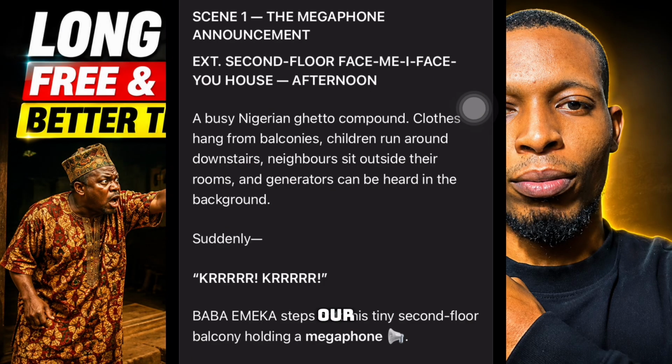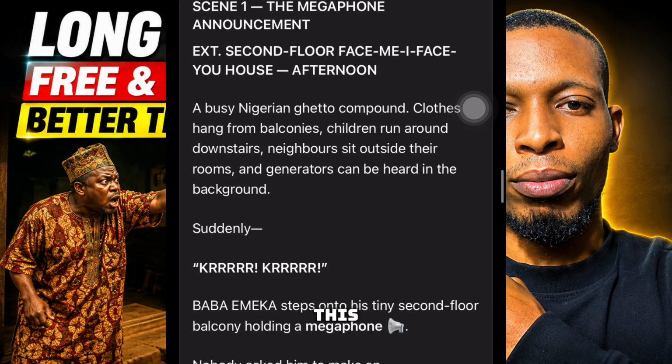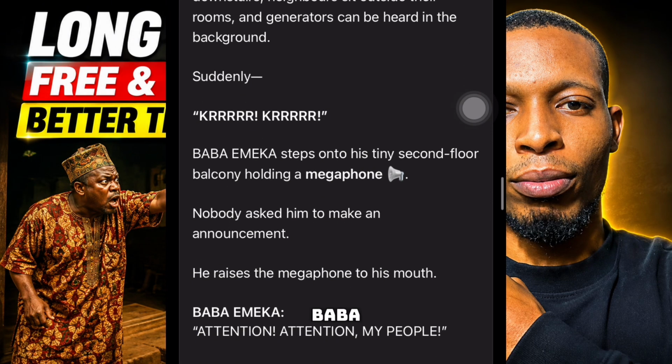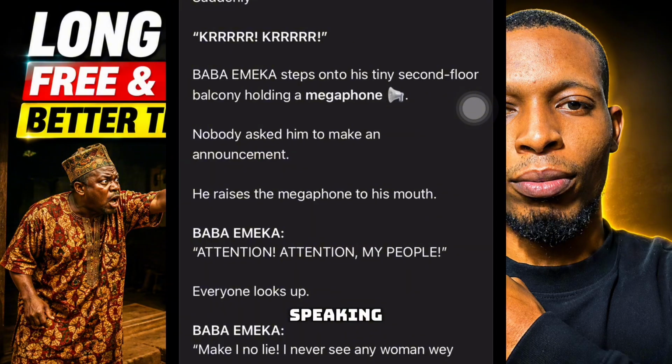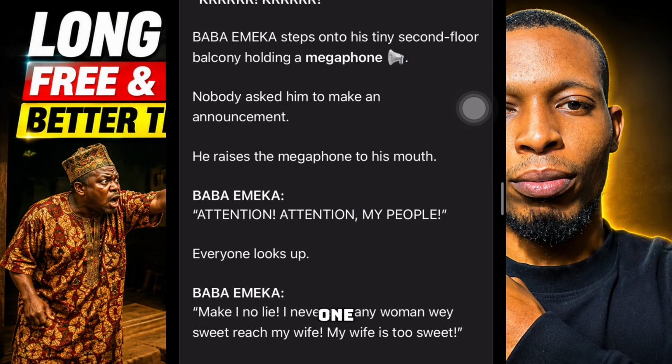Now to generate our video, the first thing we need to do is come to ChatGPT, to our scene 1 dialogue. This is our scene 1, and this is the dialogue. This is Baba Emeka. Baba Emeka was the only one speaking in this dialogue, and one neighbor too.